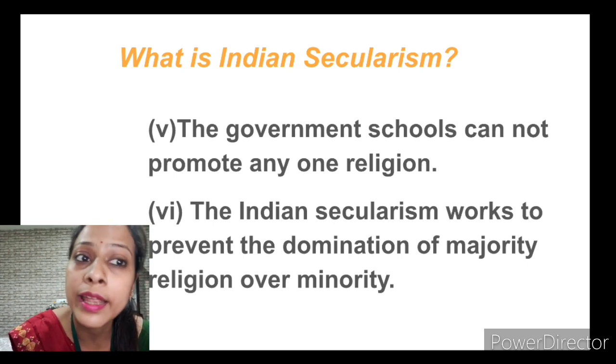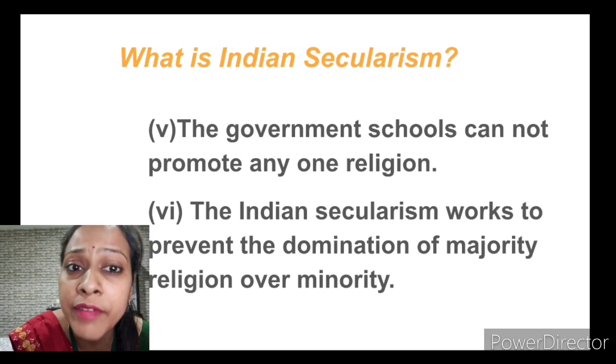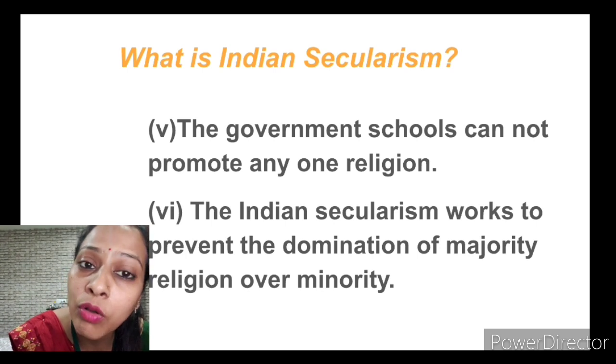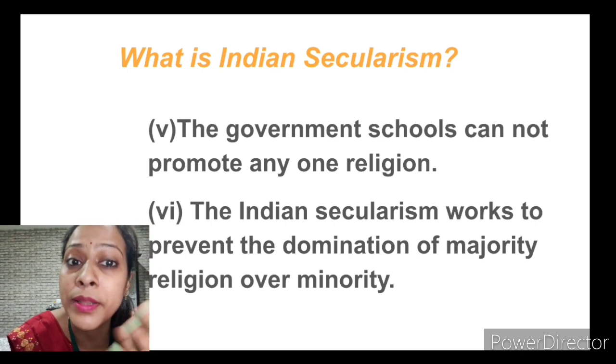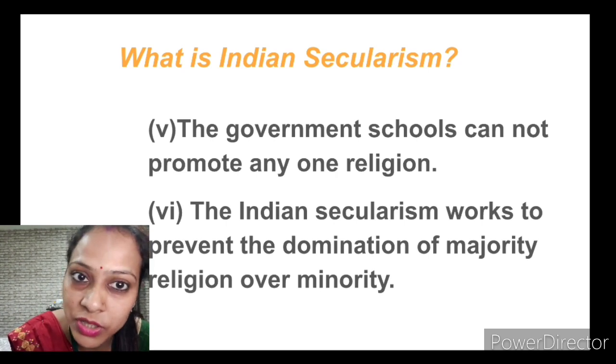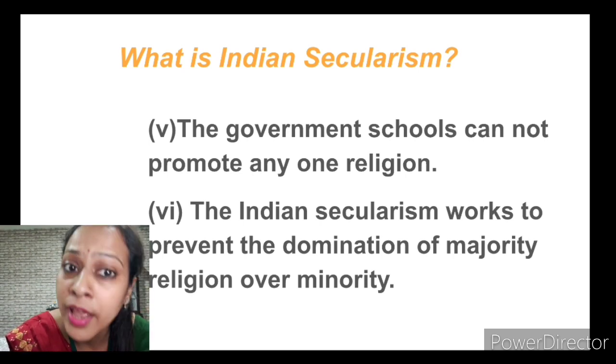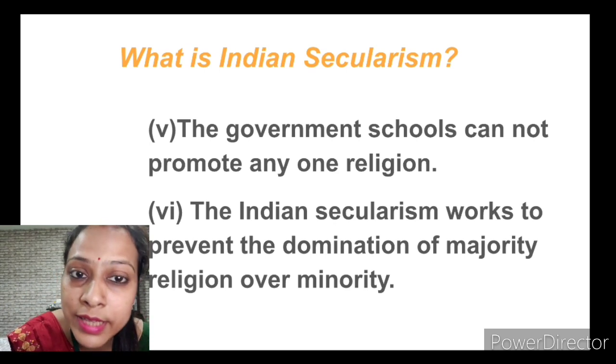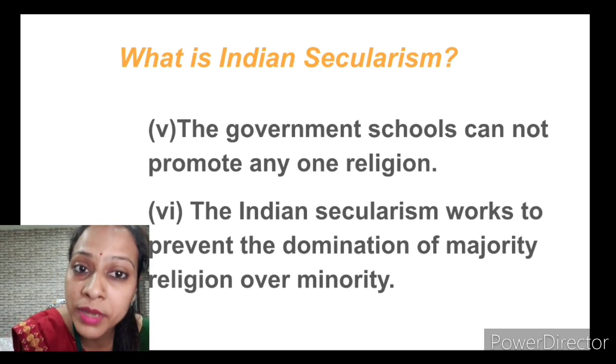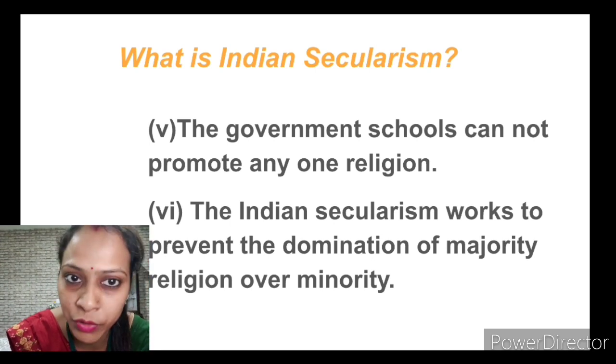Then the next point is that Indian secularism works to prevent the domination of the majority religion over the minority, which we had already discussed. I have given you the example. Around 70 to 80% of people in India are Hindu, and the rest are minorities. It does not mean that these 70, 80 or 90% people can dominate the other religions. They are not allowed to do so. So Indian secularism works to prevent the domination of the majority religion over the minority.